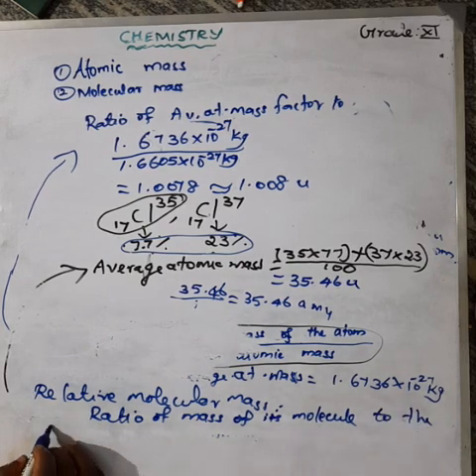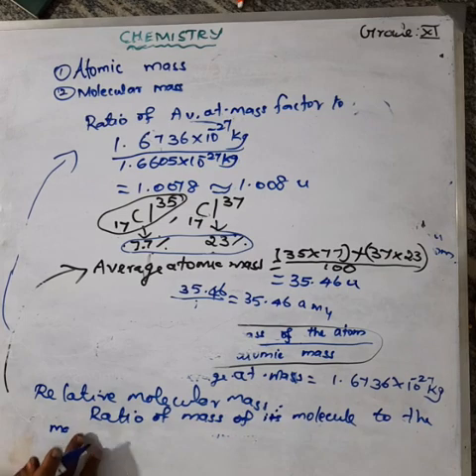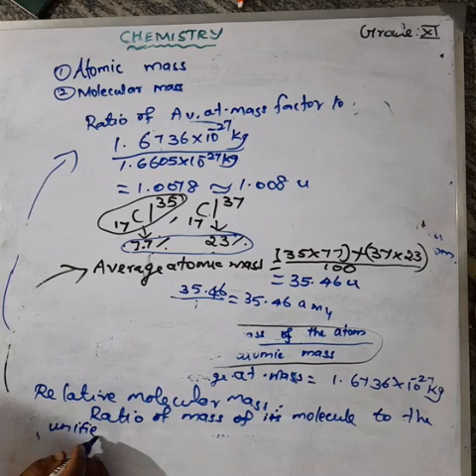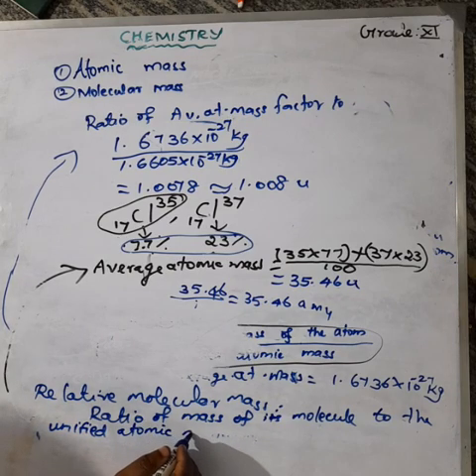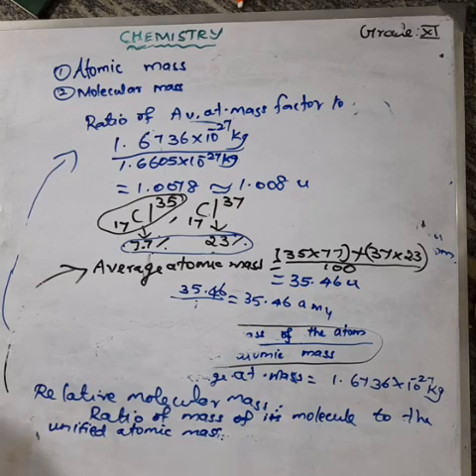Ratio of the mass of the molecule. So the relative molecular mass of any compound can be calculated by adding the relative atomic masses of its constituent atoms.